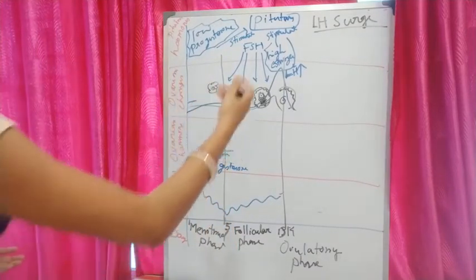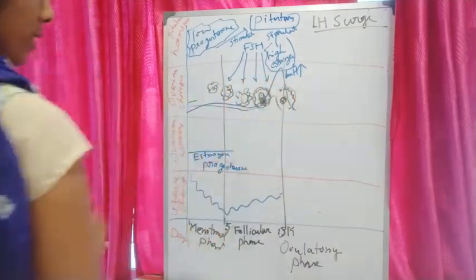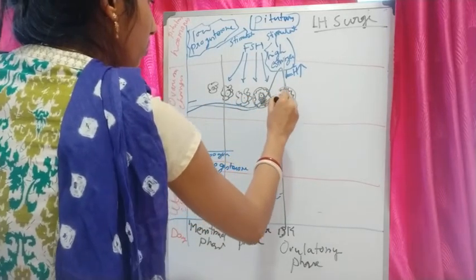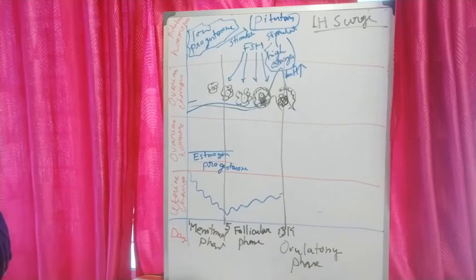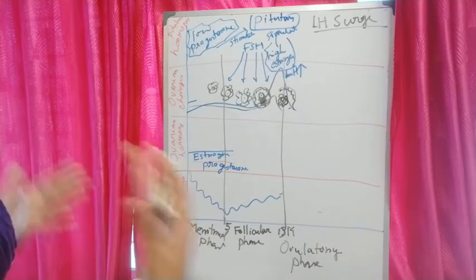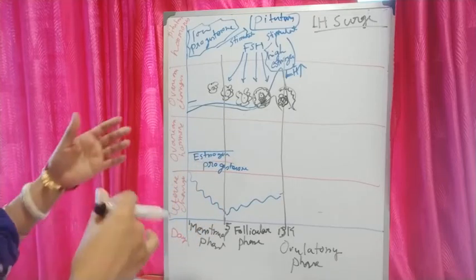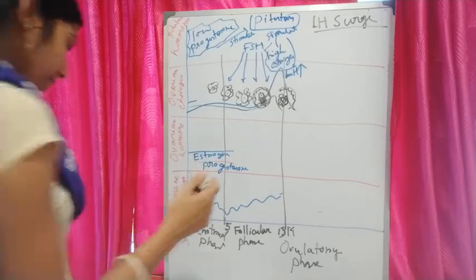That means release of the ovum. The release of the ovum is called ovulation. And after that, what will happen? The remaining parts of the Graafian follicle will transform into the corpus luteum.